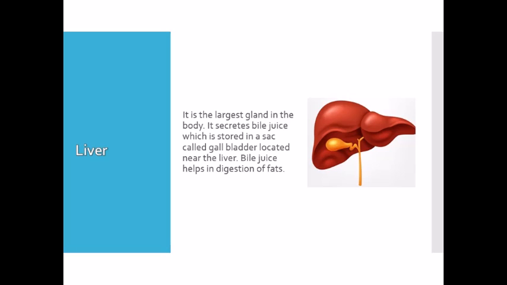So we can say the liver is the organ which produces bile juice. Bile juice is stored in a sac called the gallbladder, which is located near the liver, and this helps in digestion of fats.